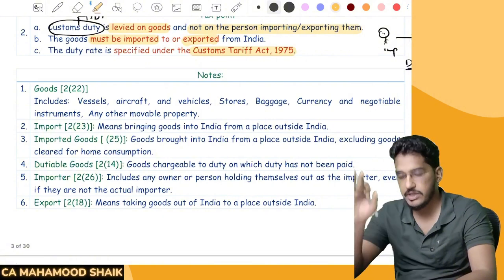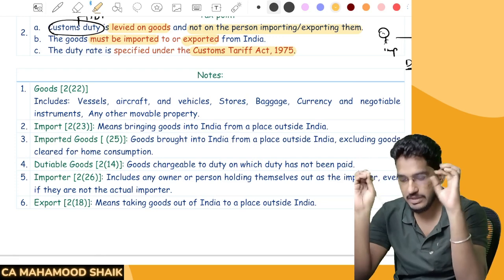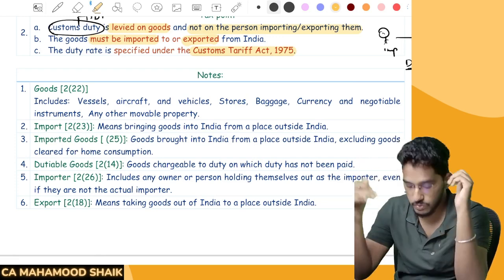Now they are giving a few definitions here. Not all definitions are important from the examination perspective. We will just quickly take a glance. They try to define a few important terms here. Quickly, we will go through the definitions.